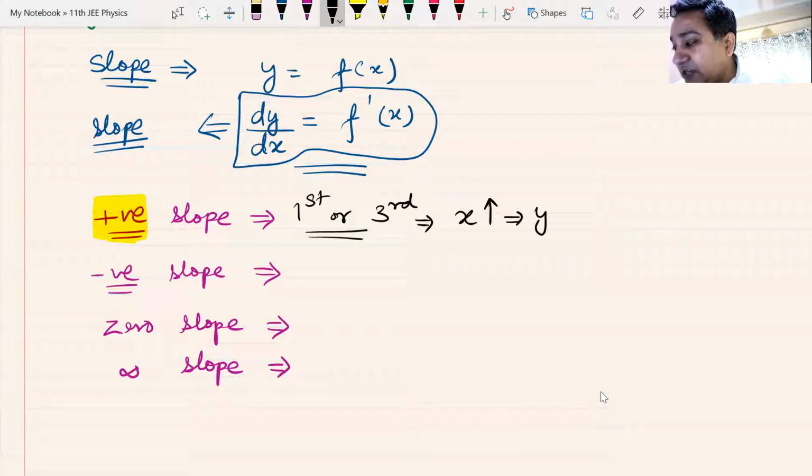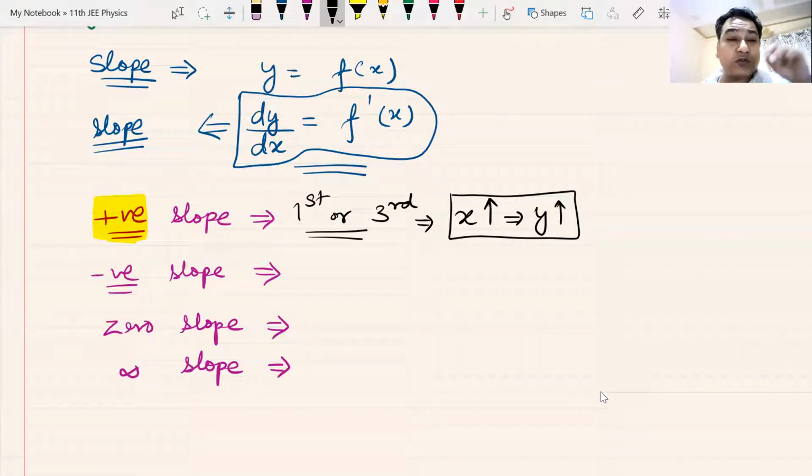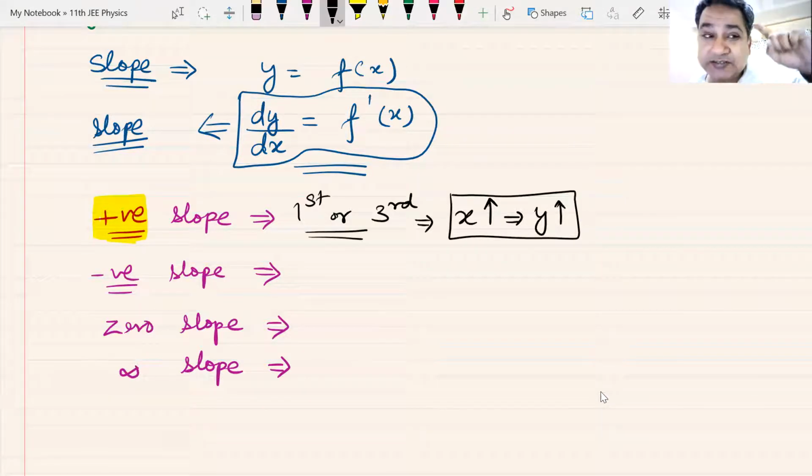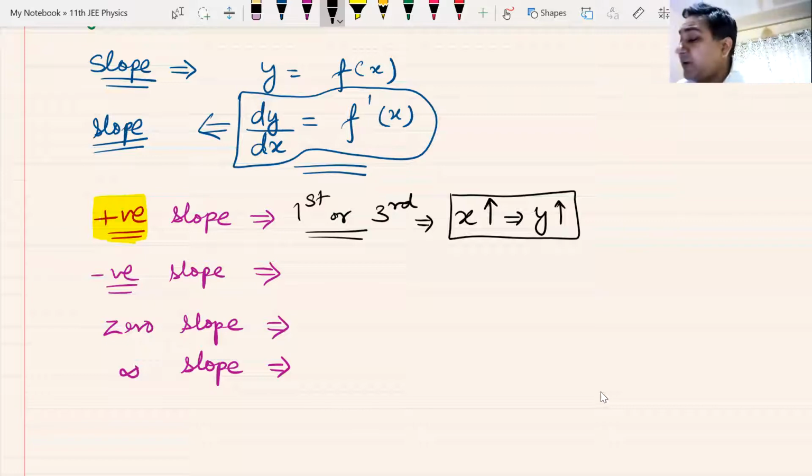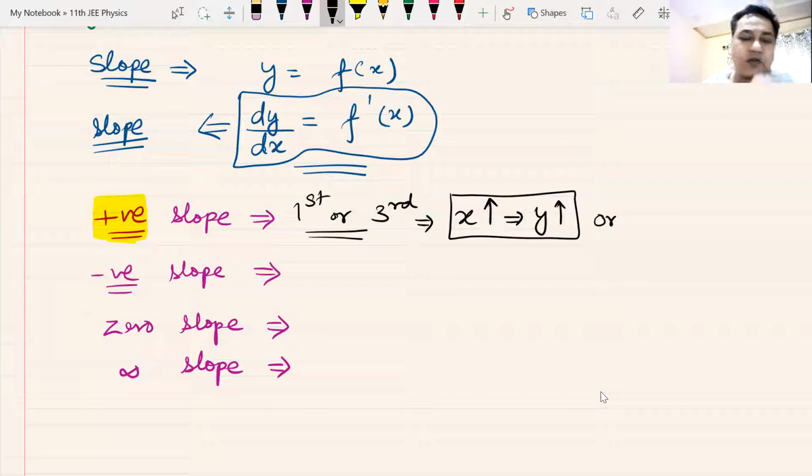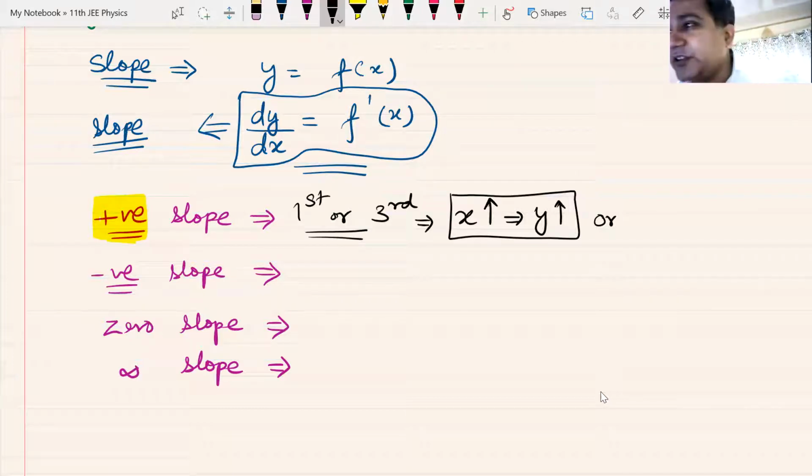Yes, this is how you understand the positive slope graph. If the value of X increases, the value of Y also increases. Yes, that is how you understand it is a positive slope graph. Or you can call it in a different way. You can call the reverse of it, vice versa. What is the reverse of it?